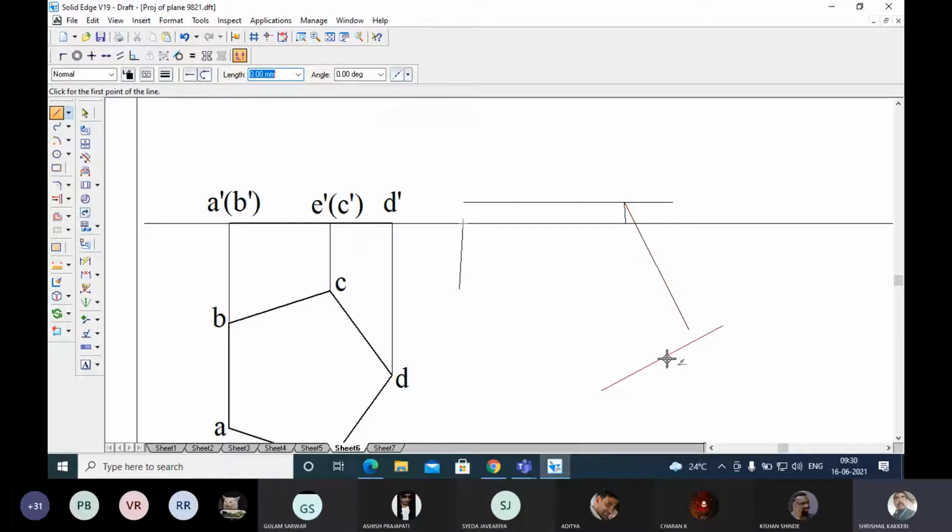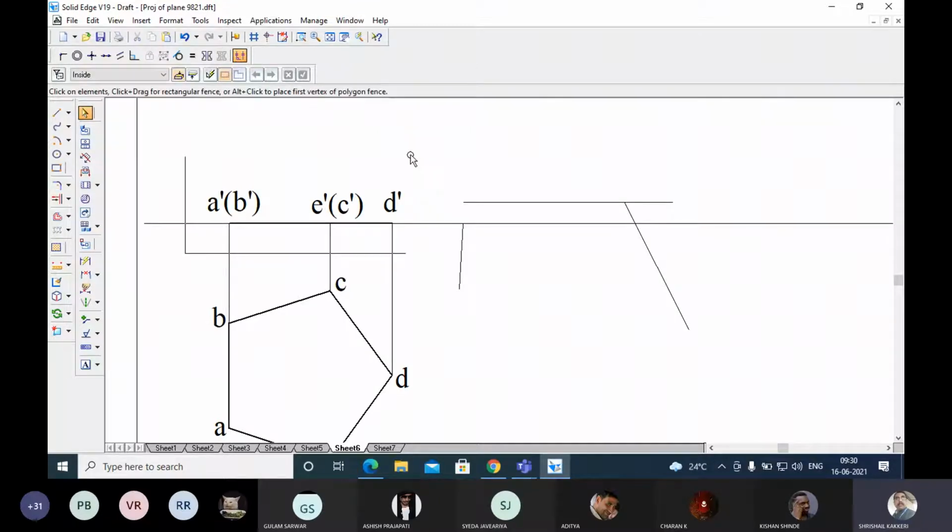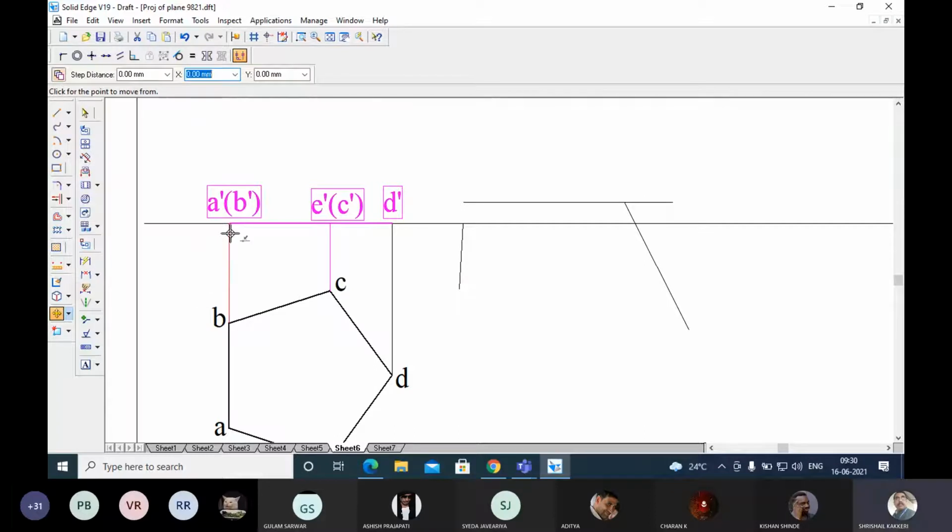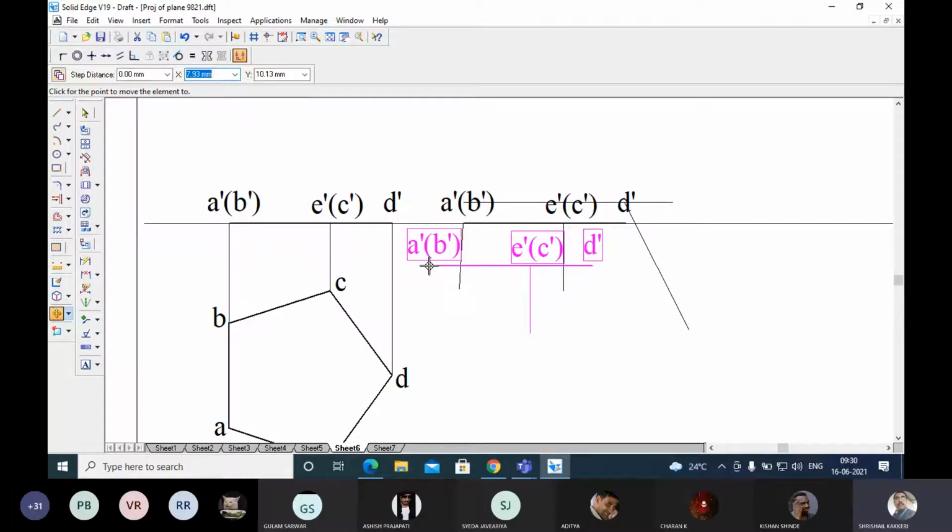Okay, I'll take the line here. That is the point where it is making the intersection. Okay, now let me select this along with this E dash C dash position and go to move. I want to copy it. I have copied. Take this as a point and keep at the end of this and enter.